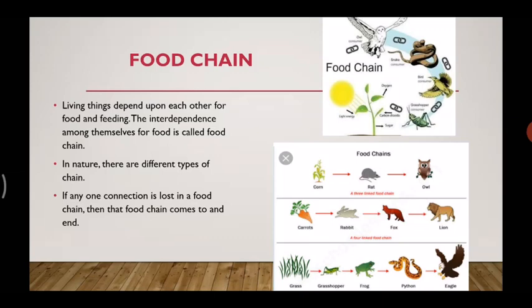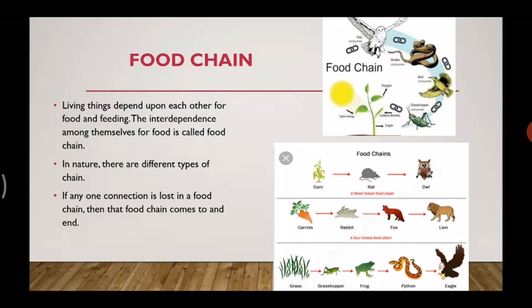Now look at the last picture. We can see a grasshopper eats grass. A frog eats the grasshopper. A snake eats the frog. And who eats the snake? An eagle eats the snake. Thus we can see in nature there are different types of food chains.